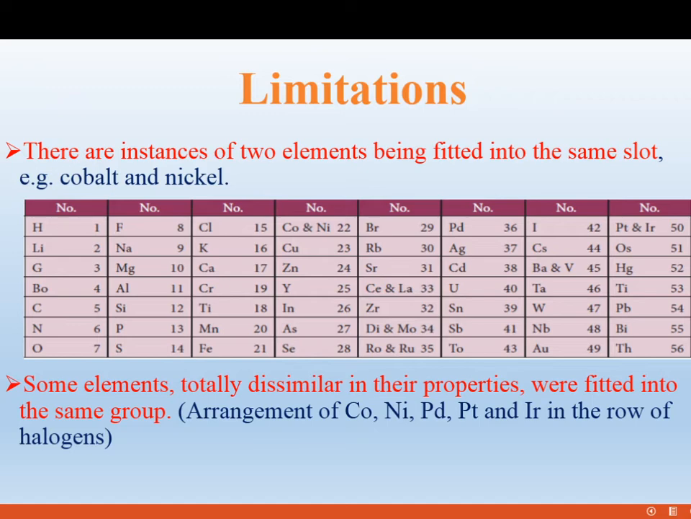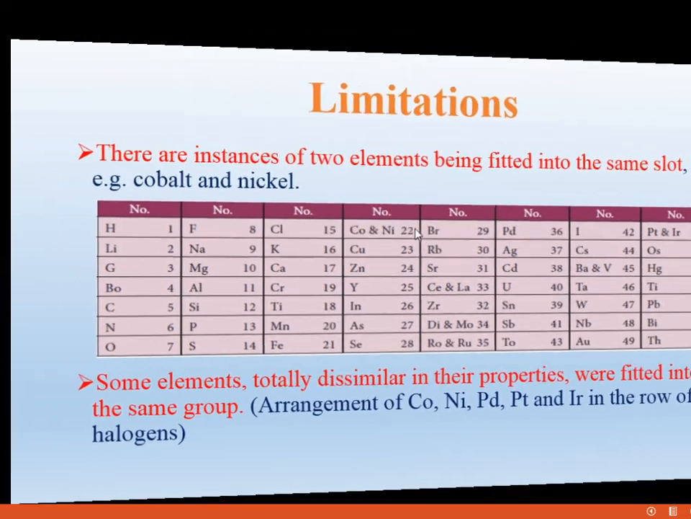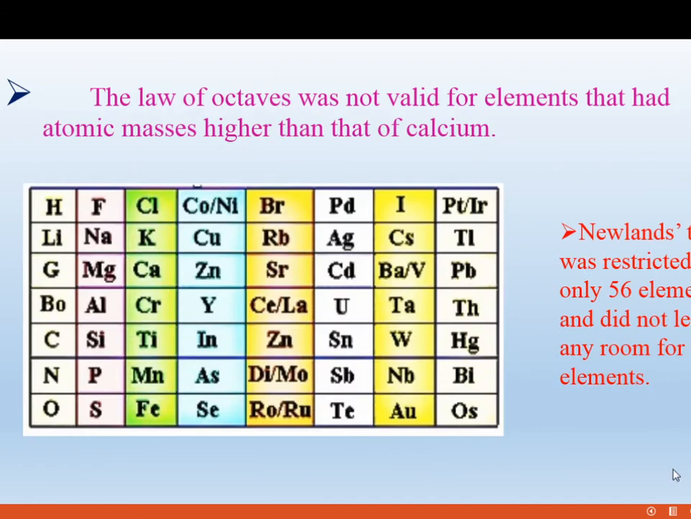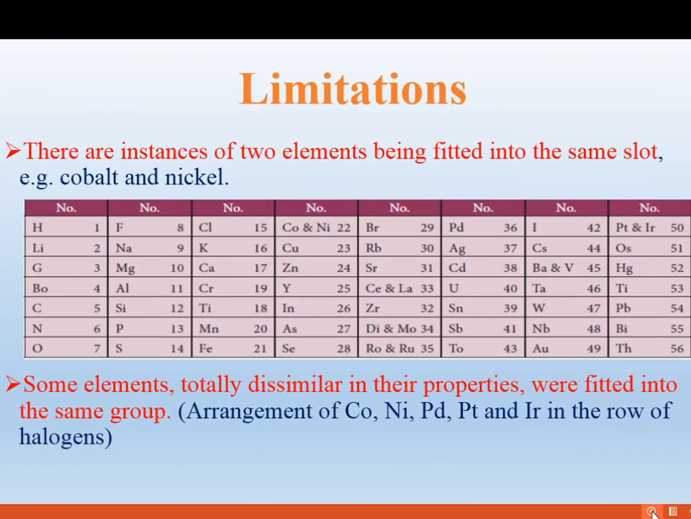The second one is that some elements totally dissimilar in properties were fitted into the same group. Based on atomic mass he arranged the elements, but they have different properties. For example, fluorine, chlorine, iodine, bromine come under the category of halogens, yet cobalt, nickel, platinum, iridium were placed among them. So this is the second drawback: the first is two elements fitted into the same slot, and the second is totally dissimilar elements arranged in the same group.